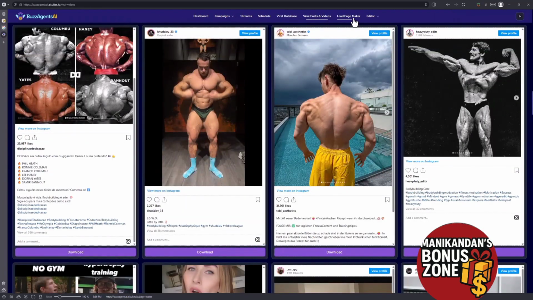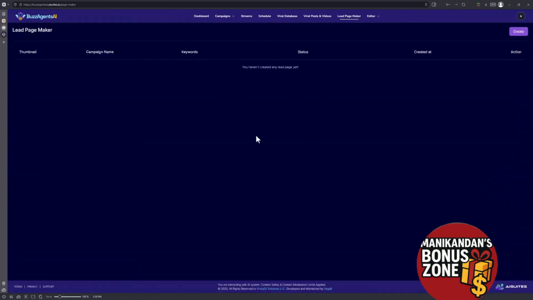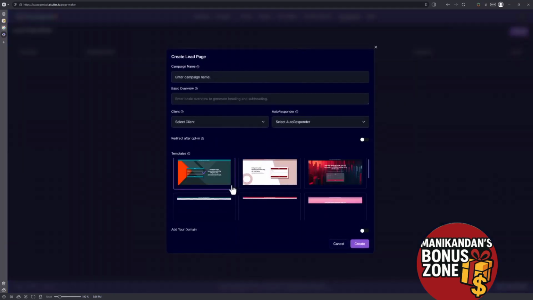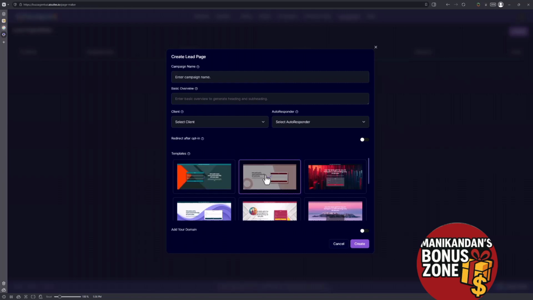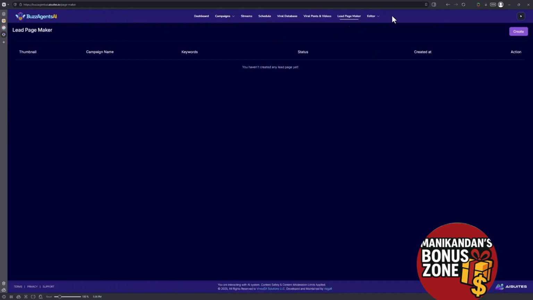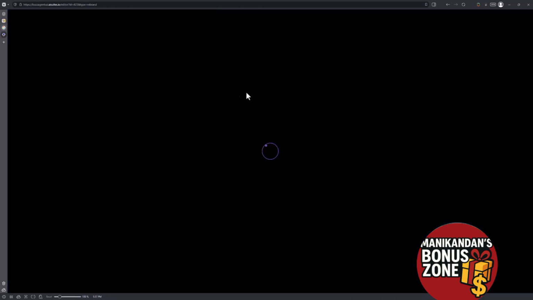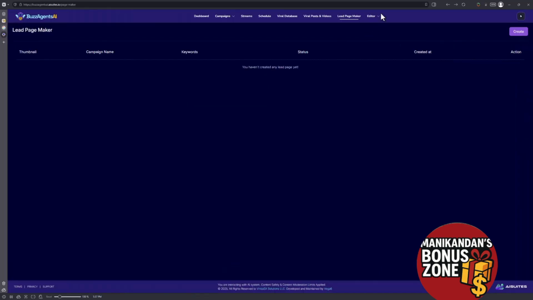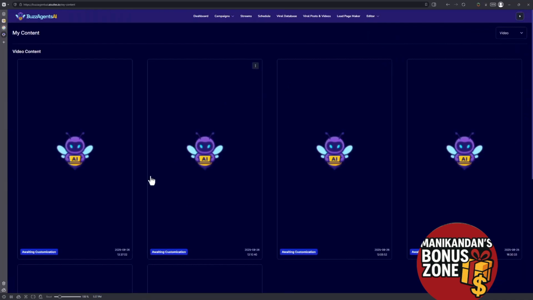There's also the lead page maker. This is an opt-in page maker. You can create an opt-in page and get leads. People come to your page and sign up, and you can send them to an offer that you want, to get more leads inside of this product. There is also a video editor and image editor, and you can see in my content all the content that you have rights to. If you want to create a custom video and modify it a little bit, that's not hard using the video editor. And these are all the content pieces that we created.